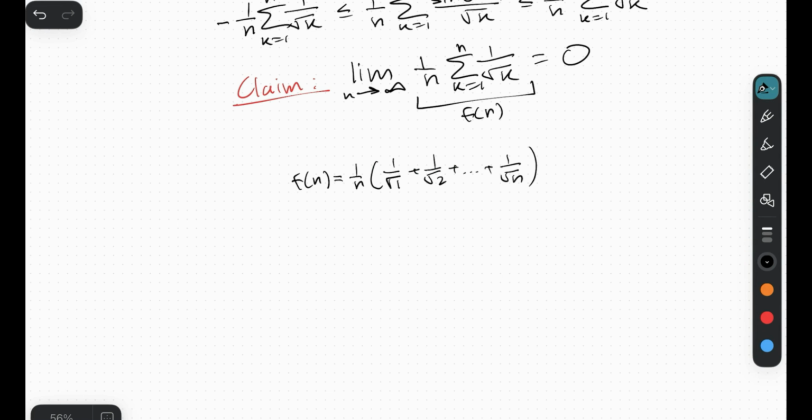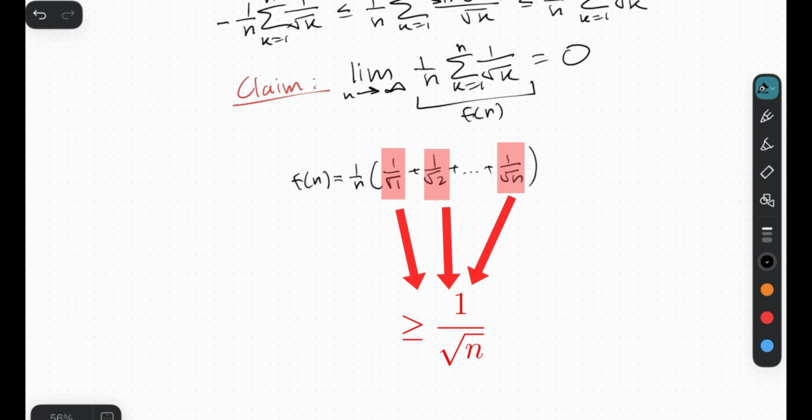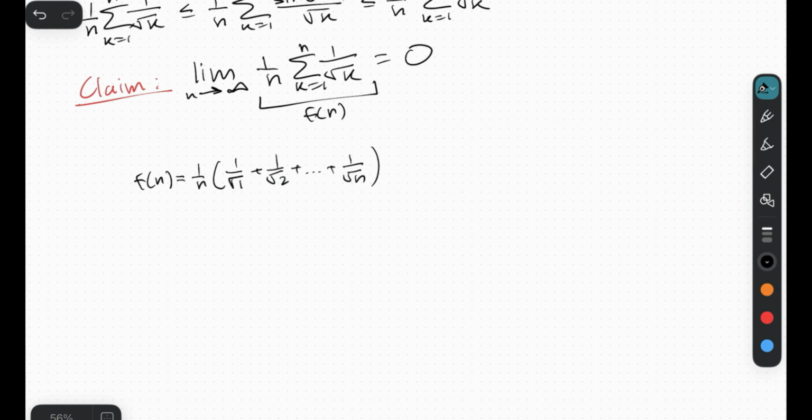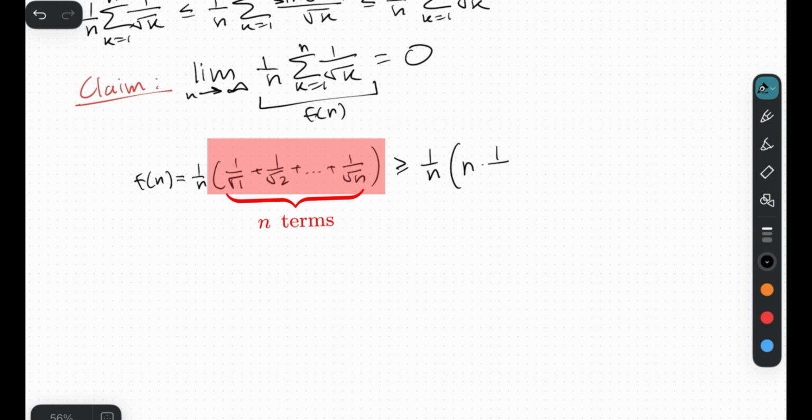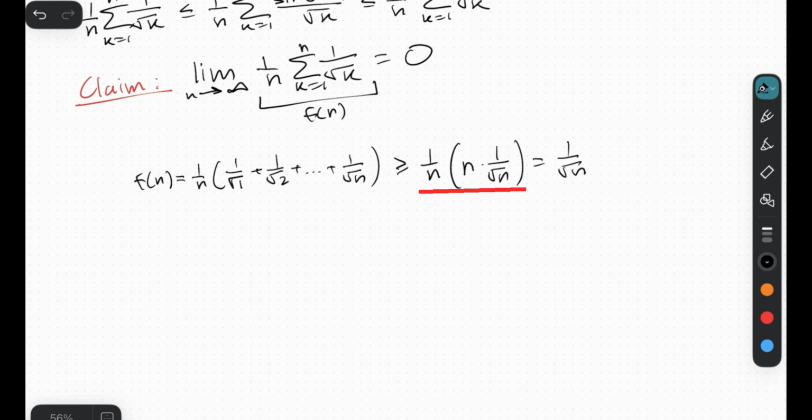However, there is one crucial observation we can make, and it's the fact that each of these individual terms is always greater or equal to 1 over root of n, right? Now, what does this mean? Well, it means that this entire expression is always greater or equal to 1 over n, that just comes from this 1 over n. The part that we're comparing is the sum. This sum has n terms, all of which are greater or equal to 1 over root of n. And there we have it. We have an expression we can evaluate. This just evaluates to 1 over root of n.